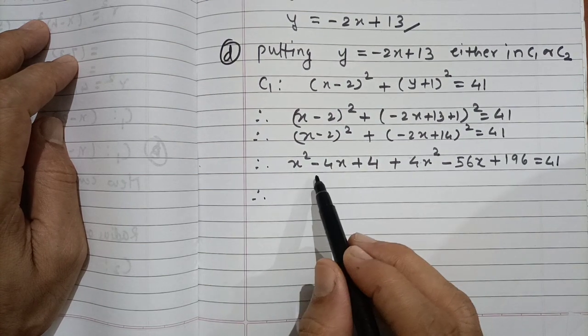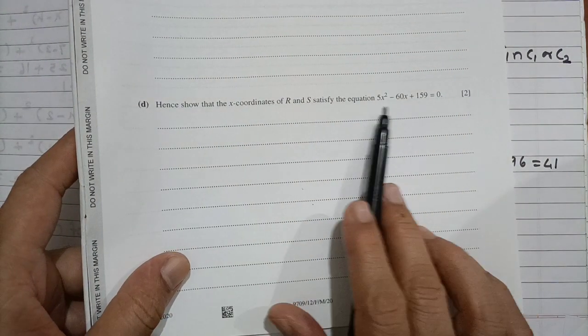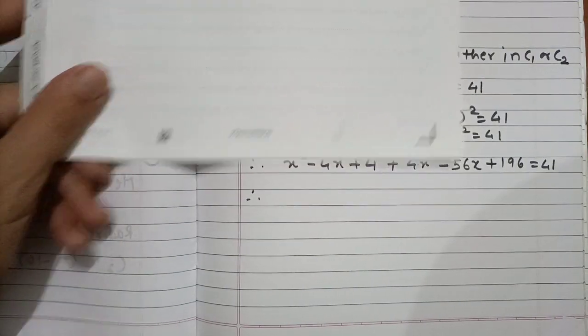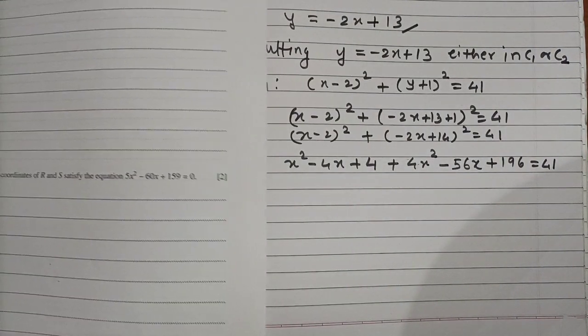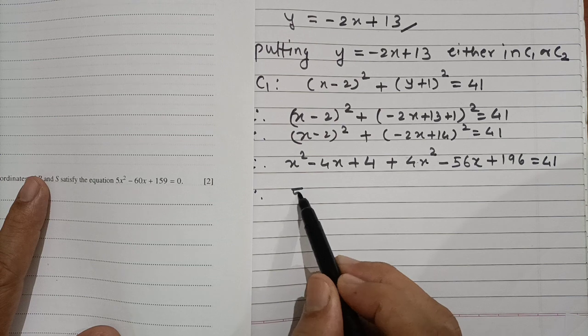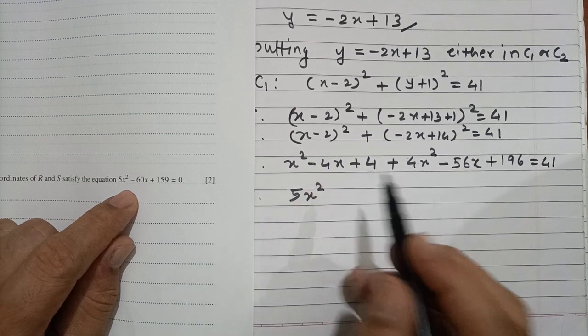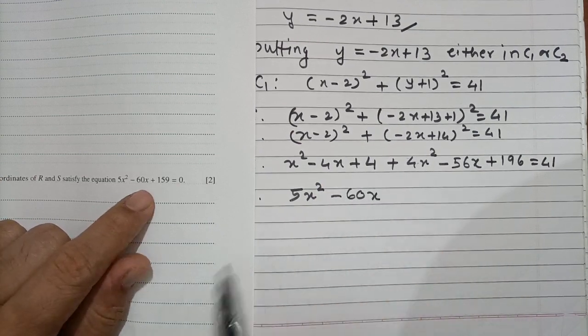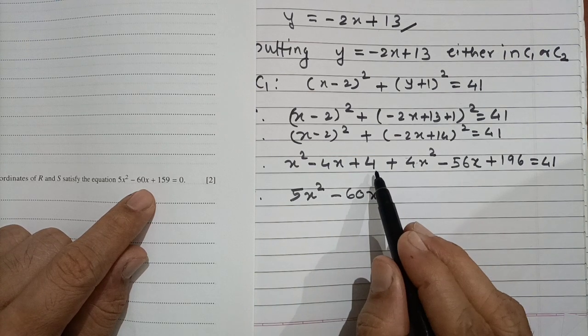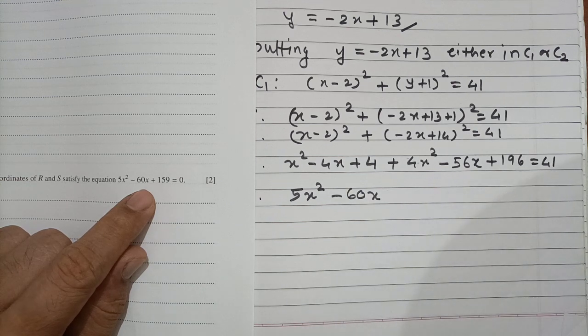So now let's simplify this one, and at the same time we look at the question also, because we need to verify this result. 4 plus 1 is 5, so this is 5x square, and then minus 56x minus 4x, so minus 60x, and 4 plus 196 is 200.